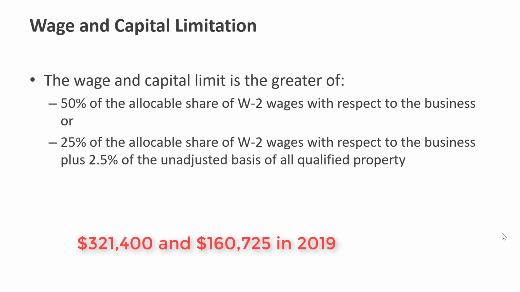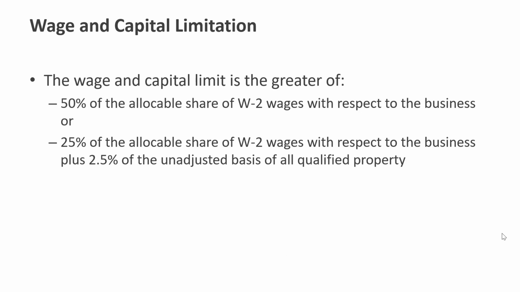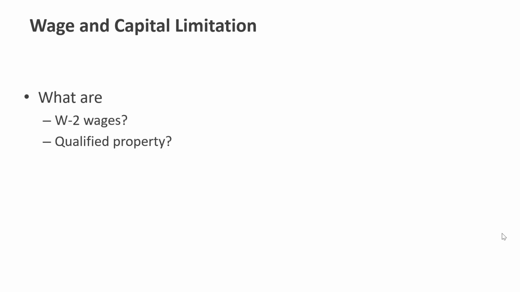Okay, so let's start with the wage and capital limit. So the wage and capital limit is actually two different items, and you get to pick the greater of the two. The first is 50% of the allocable share of W-2 wages with respect to the business, or 25% of the allocable share of W-2 wages, plus 2.5% of the unadjusted basis of all qualified property.